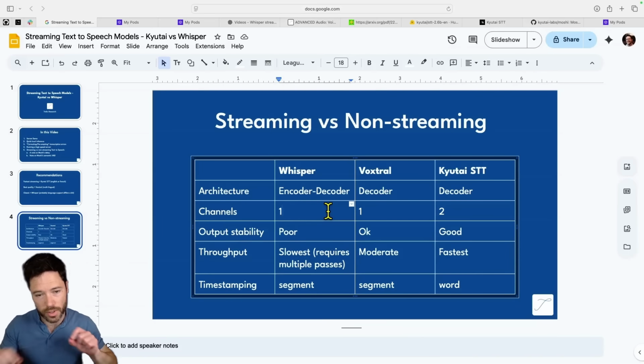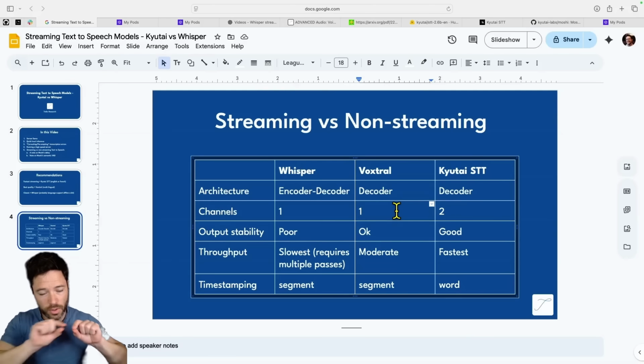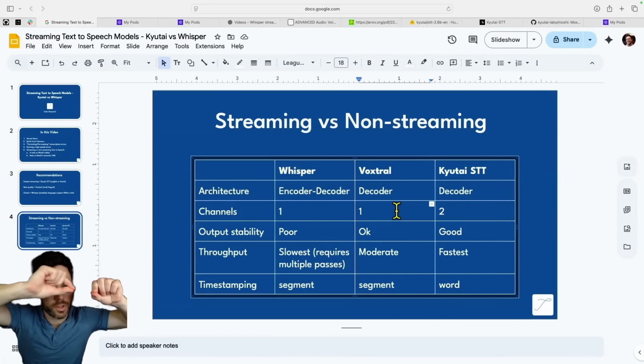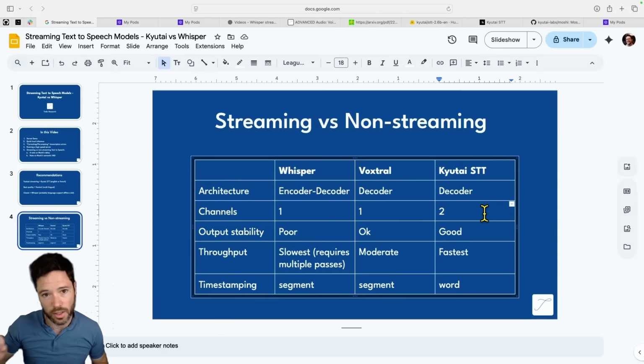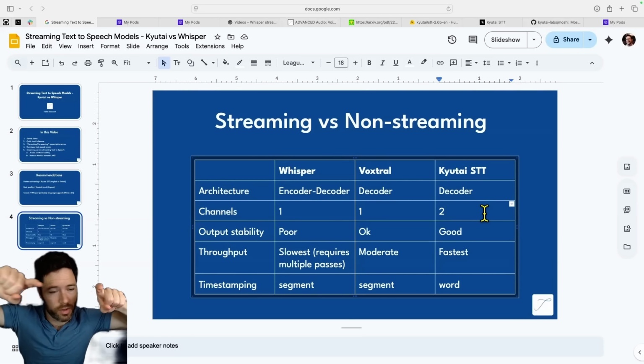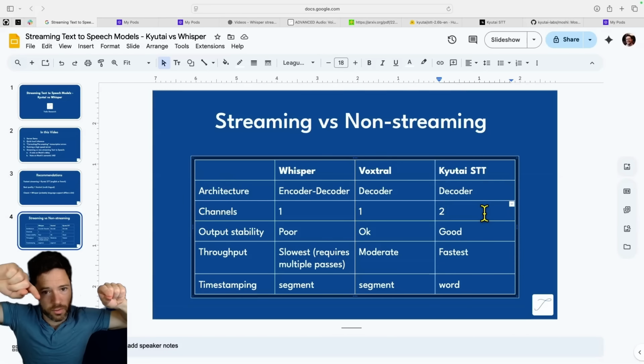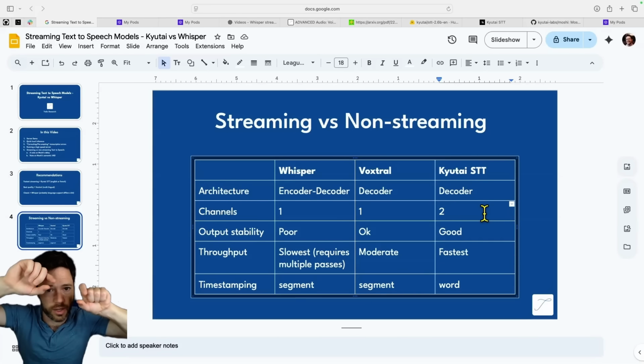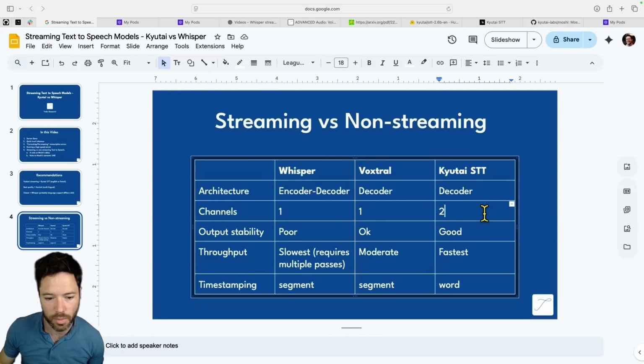Another key difference is the number of channels. So Whisper will take in some voice, it will output some text. Voxtral will do the same, and it will do that all in one channel. So you'll have voice, voice, voice, voice, voice, text, text, text, text, text. Whereas Kyutai actually splits these into 2 aligned channels. So you'll have the voice being generated here, and rather than have all voice and then all text, they're actually both aligned with a small delay. So it'll be voice and then text being created in parallel.